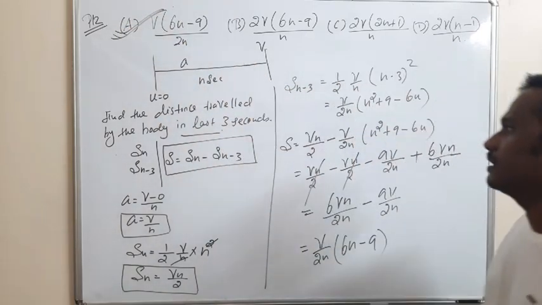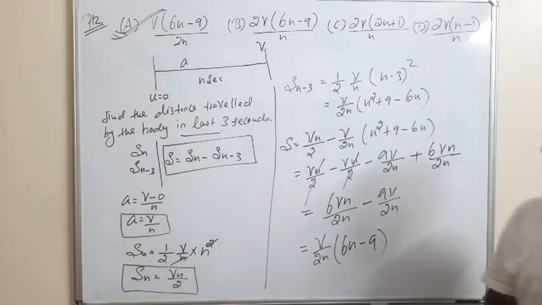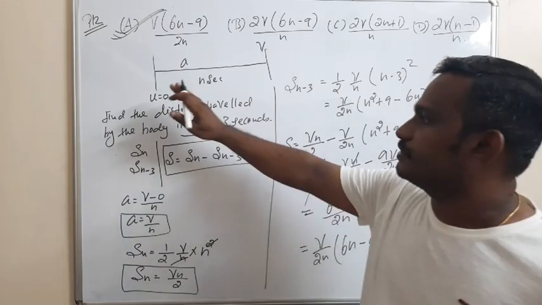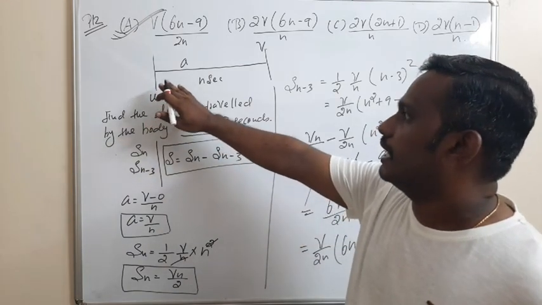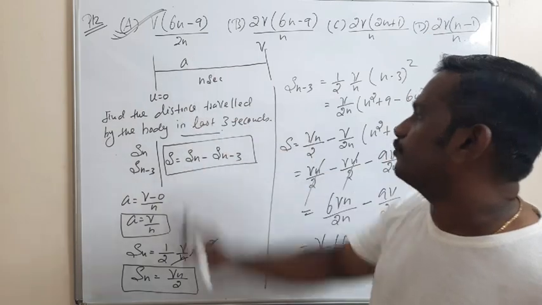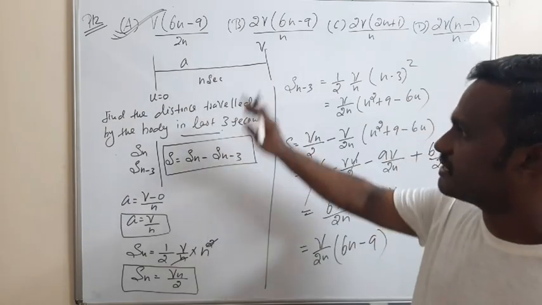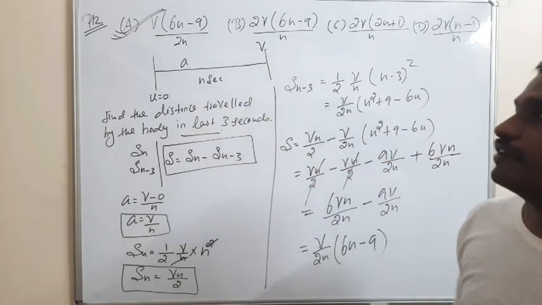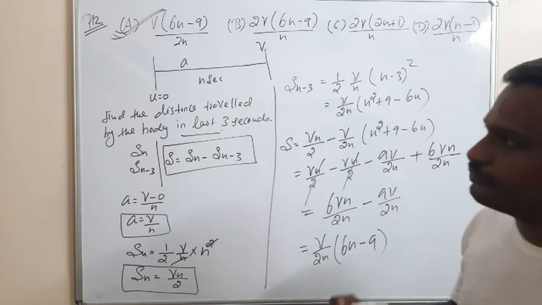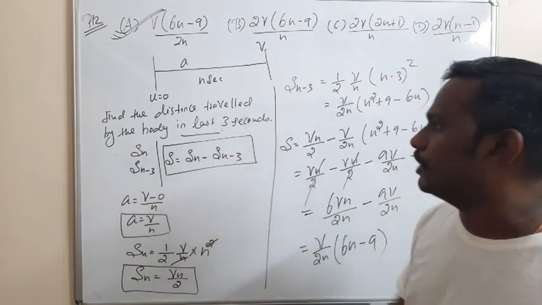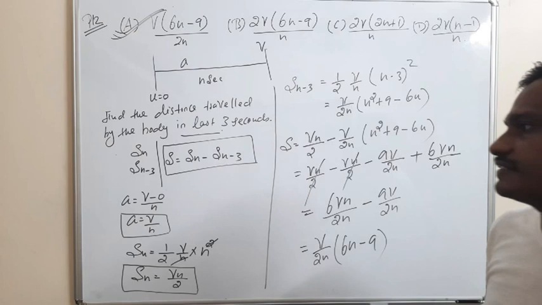So, clear? An object starts from rest and is accelerated with a uniform acceleration, and after n seconds it reaches a final velocity v. We have to find the distance traveled by the body in the last 3 seconds.